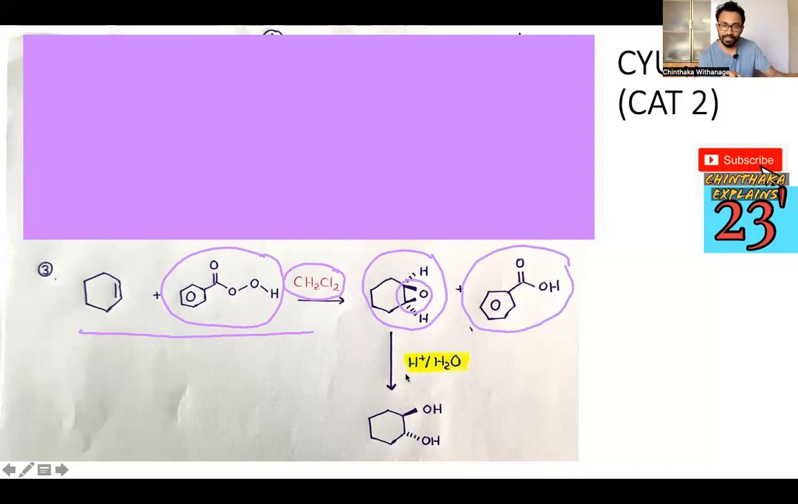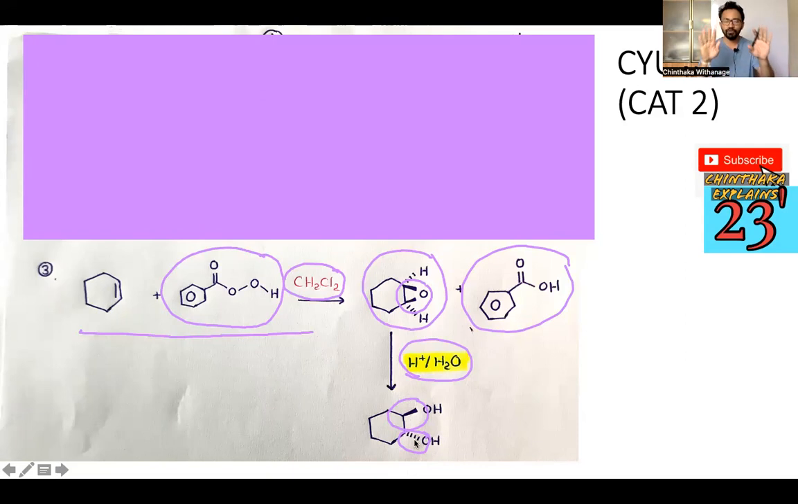So if we add H plus and H2O, what will happen? This epoxide ring opens into two OH groups. Here you can see nicely that one is bolded while the other is shaded. The darker one means above the plane, and this one is below the plane. So you know, it's because of the stability.